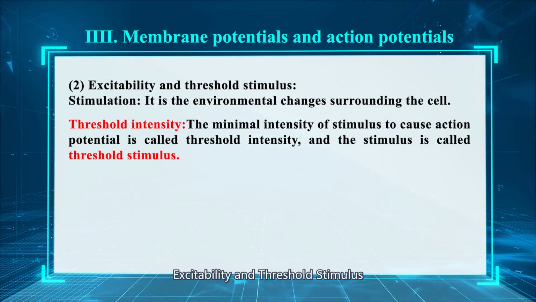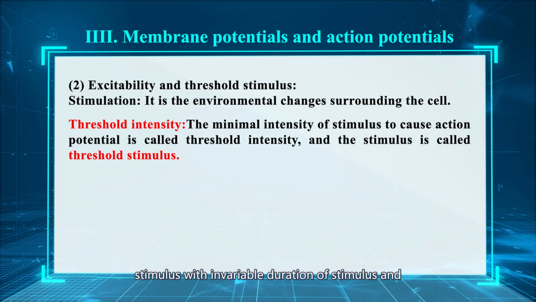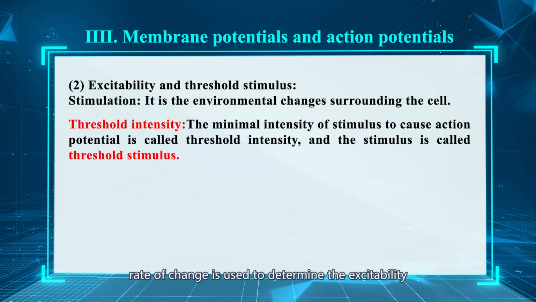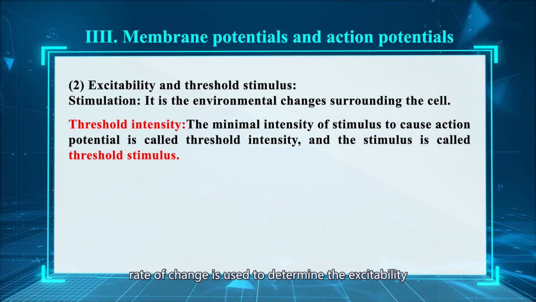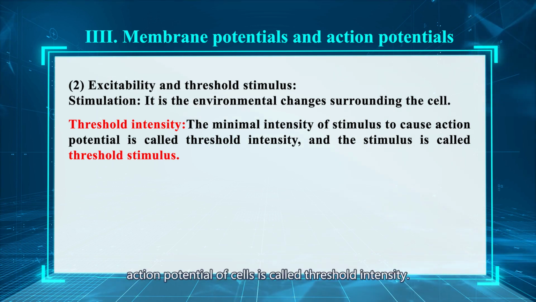Excitability and threshold stimulus. In most conditions, changing the intensity of the stimulus, with variable duration of stimulus and rate of change, is used to determine the excitability of the cell. The minimal intensity of the stimulus to cause an action potential in cells is called the threshold intensity.